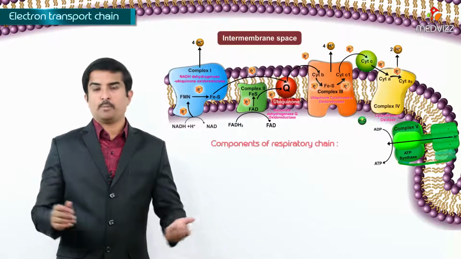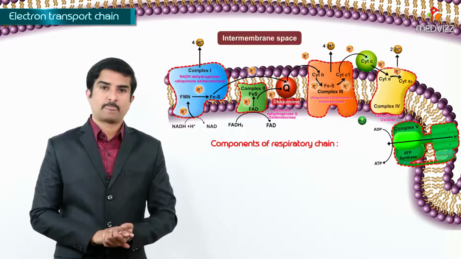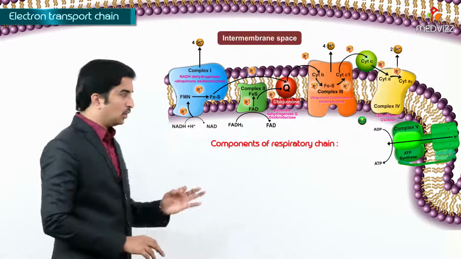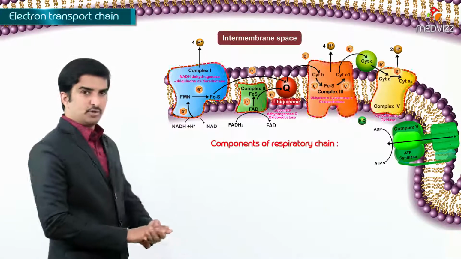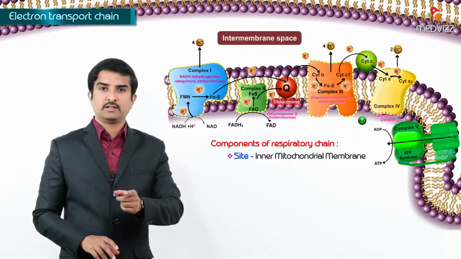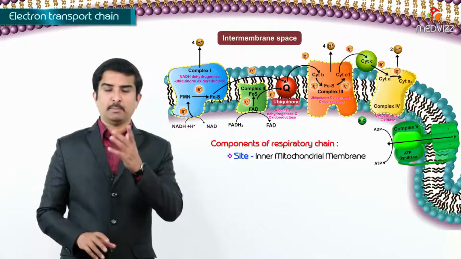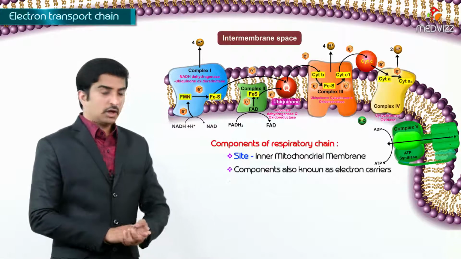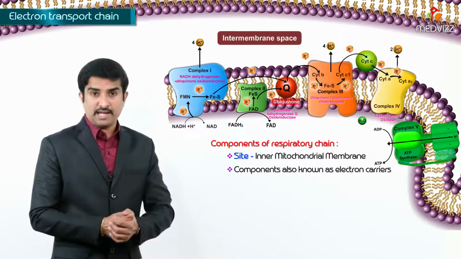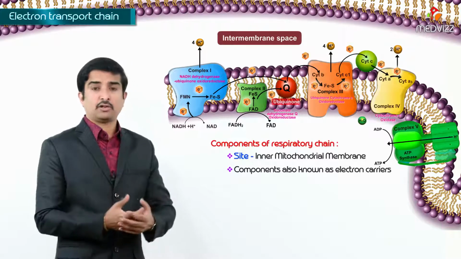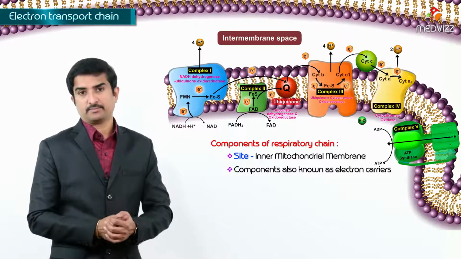Now, what are the components of the respiratory chain? First, we need to know the location of the electron transport chain. It is located in the inner mitochondrial membrane. The components are also called electron carriers. Other than electron carriers, we also have complexes.